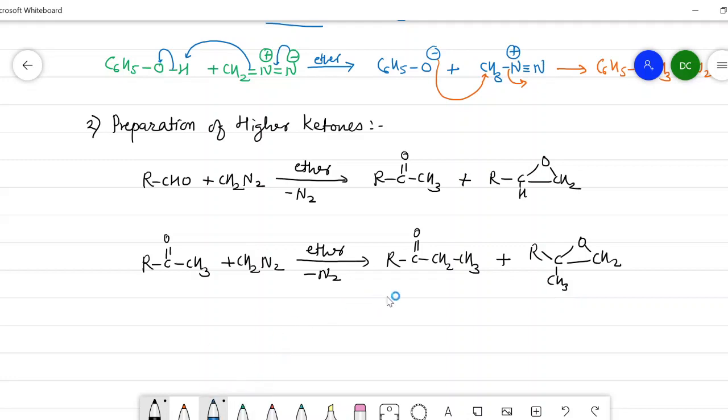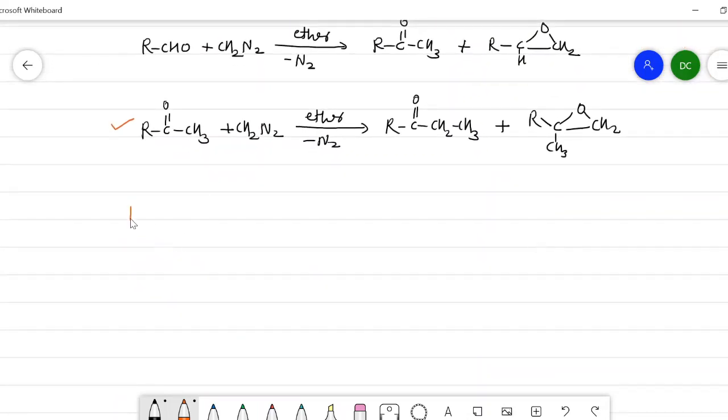Now if you look at the structure of this ketone and this ketone, there are more carbons as compared to the reactant, and one carbon is more. That's why it is called a chain lengthening process. Now we will see the mechanism of this reaction, how it is occurring, and how we get the two products.